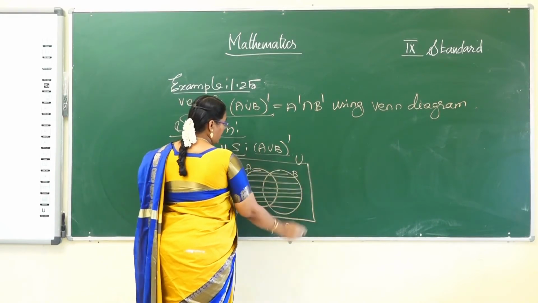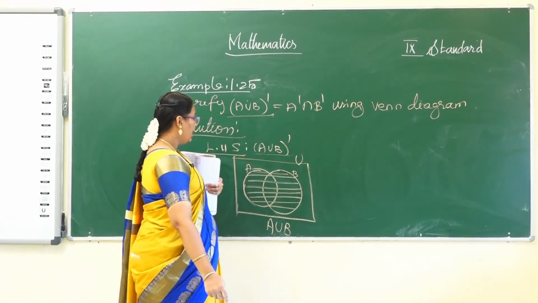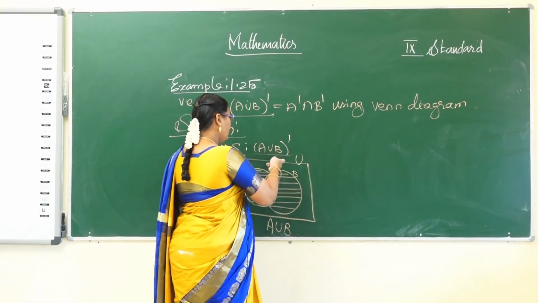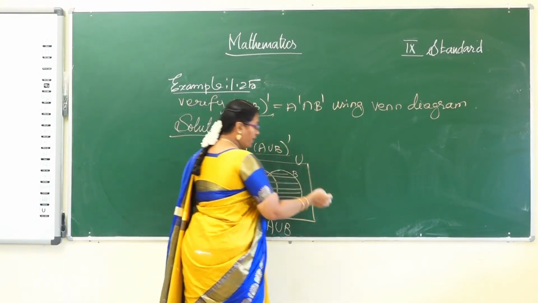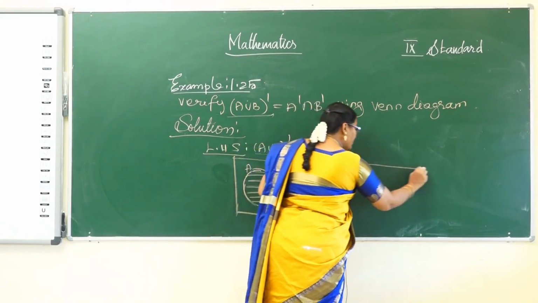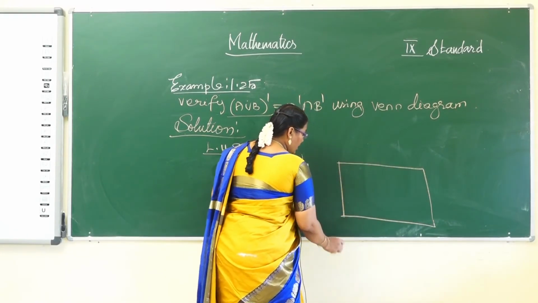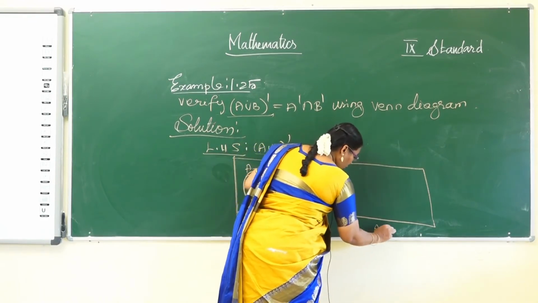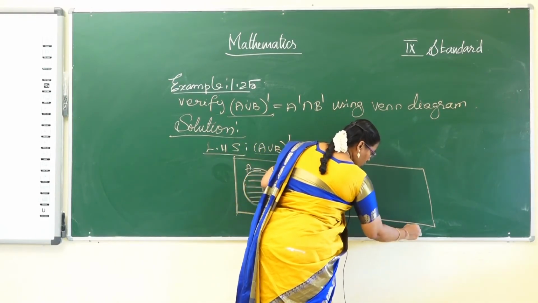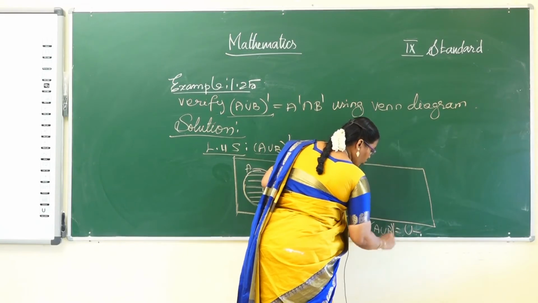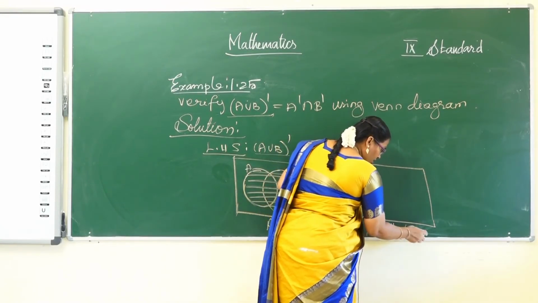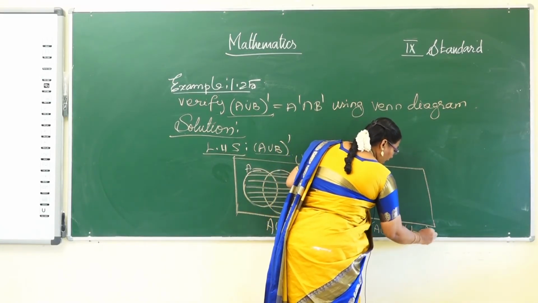This is the universal set. Next, A union B the whole complement means everything except A union B, the remaining part of the universal set. So the complement equals the universal set difference A union B.